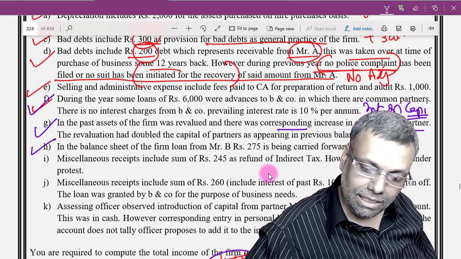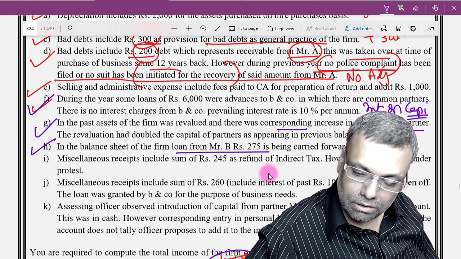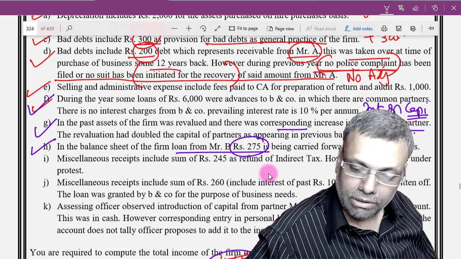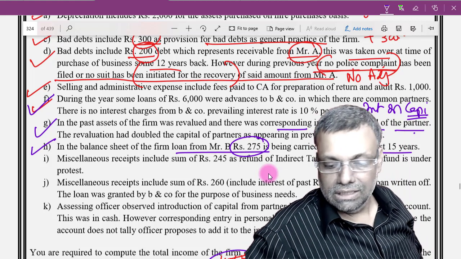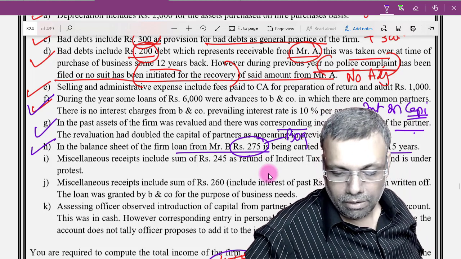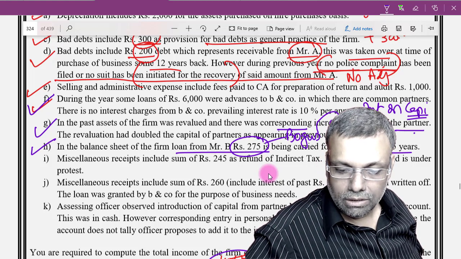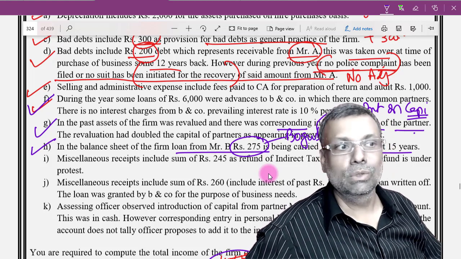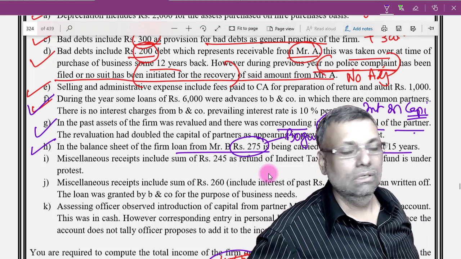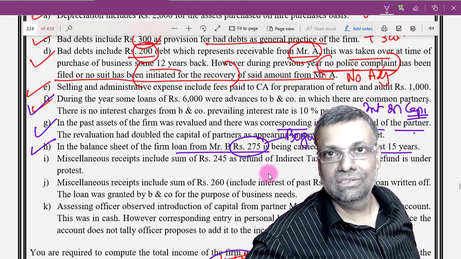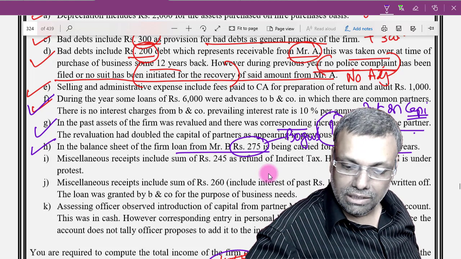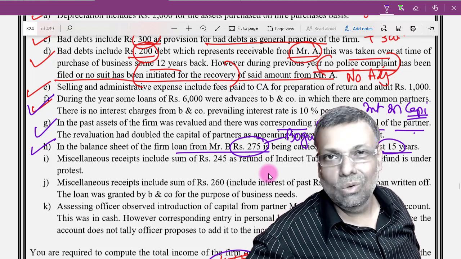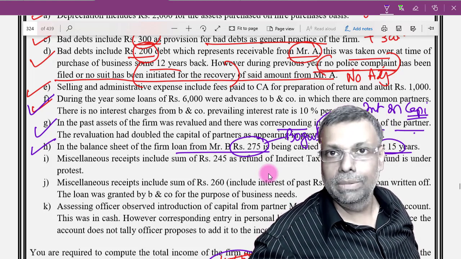Point number H. In the balance sheet of the firm, the loan from Mr. B, 275, is being carried forward since 15 years. So this is a doubt about a bogus loan. Okay, so this is a pure question of fact now, whether you want to make the additions under section 68, 69 and all that, saying that this is unexplained cash credits outstanding since so many years, and all these ifs and buts can come into the picture.